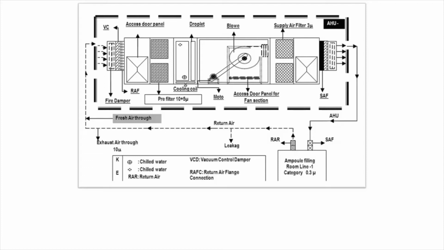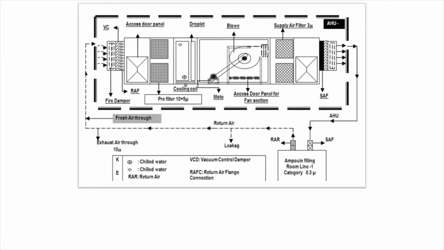Then it is being subjected to pre-filtration, which has a pore size of 15 micron. Then it is being circulated through a cooling coil, that is, air conditioning is being done to lower the temperature. The fresh air is being taken from the exterior environment. Now, there are access door panels, as you can see in the gaps. They can be opened as necessary for maintenance and other works.